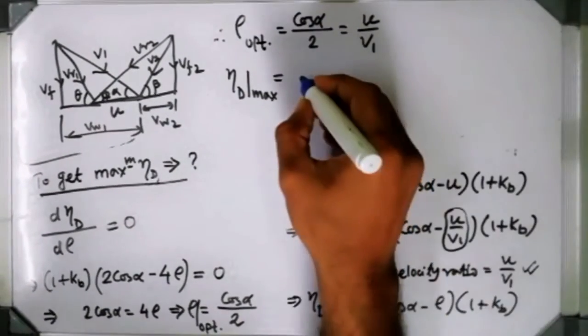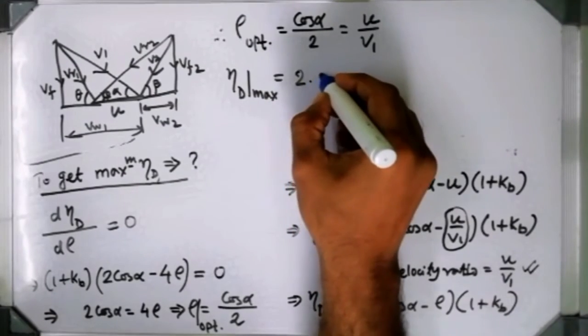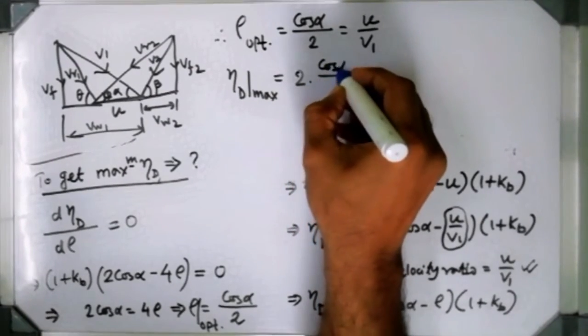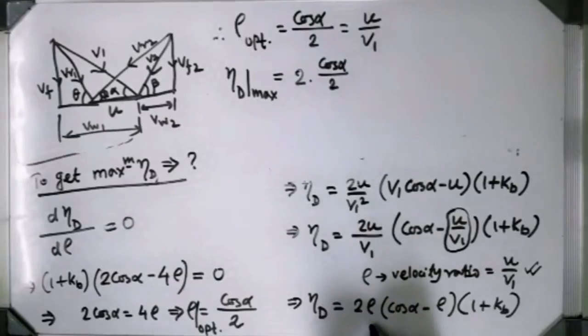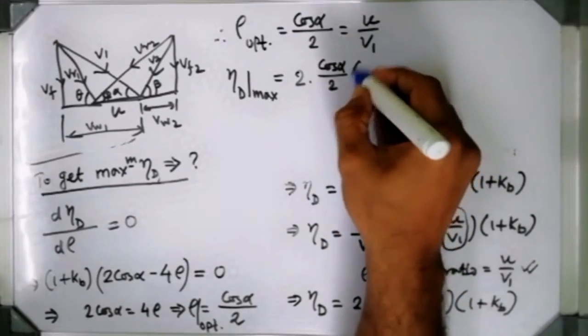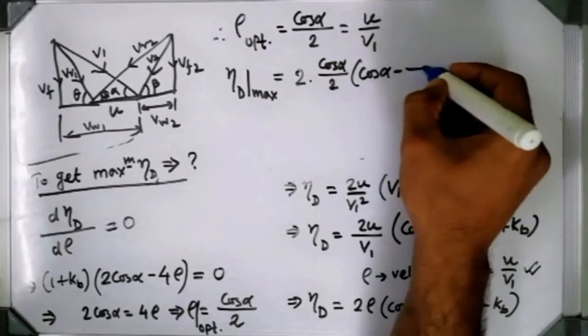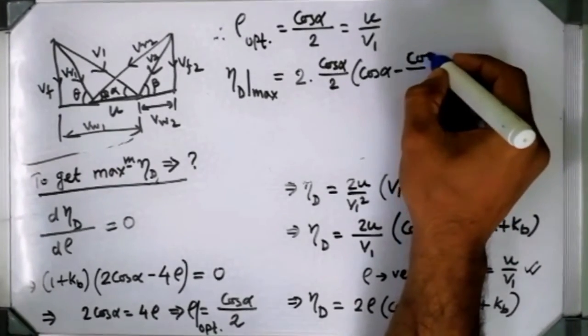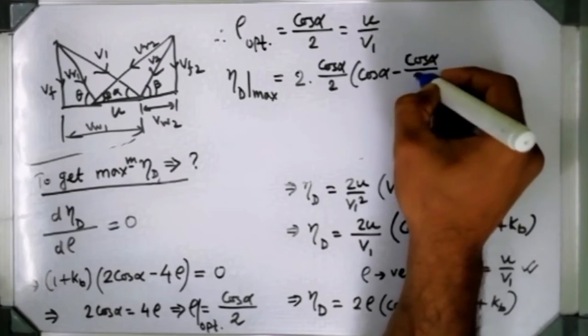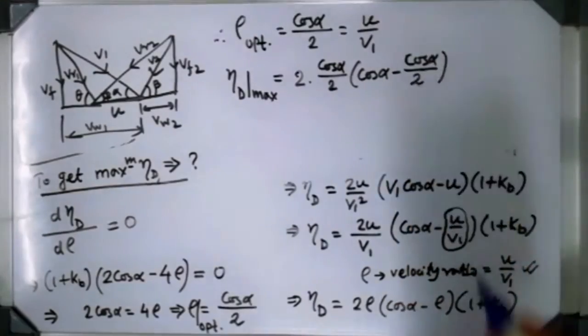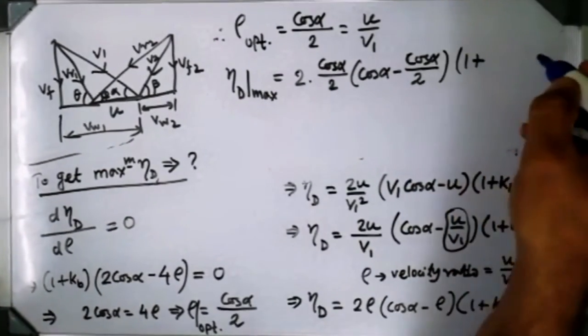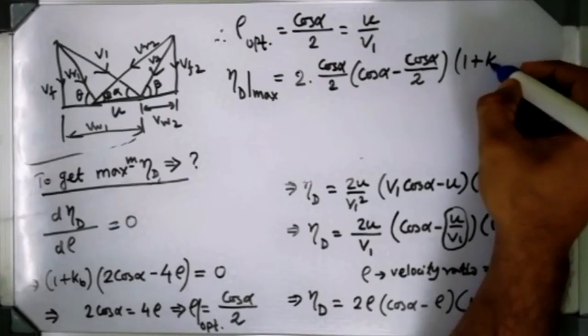So it will give you 2 cos alpha by 2 in place of rho, inside the bracket cos alpha minus again rho, so again cos alpha by 2 will be there, and 1 plus kb is also there.